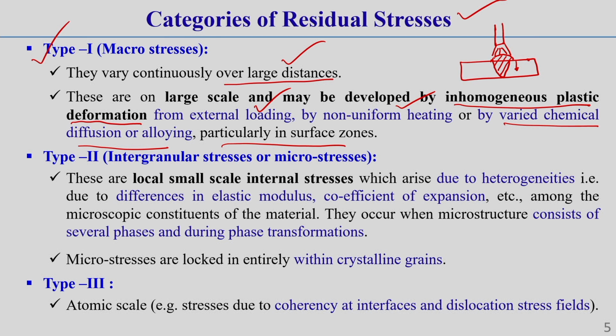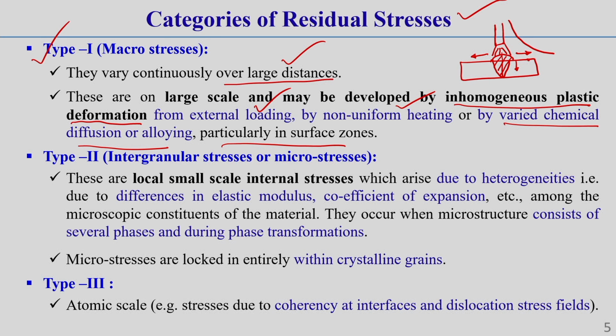Also, due to the heating of this welding zone, if we go in the width direction of this plate, there is a continuous decrease of temperature, because the temperature will be more at the weld zone, and it gradually decreases along the width direction as well as along the thickness direction.